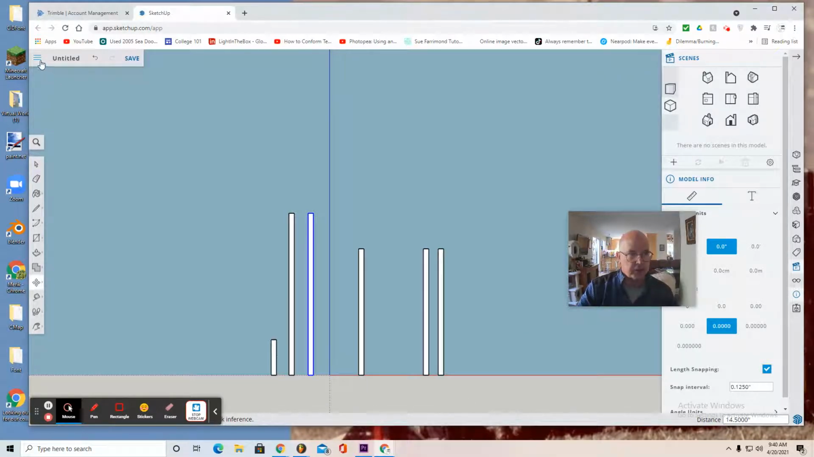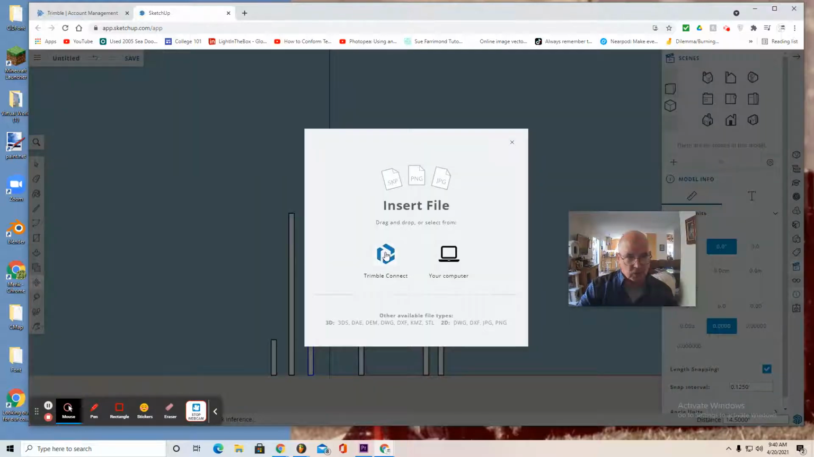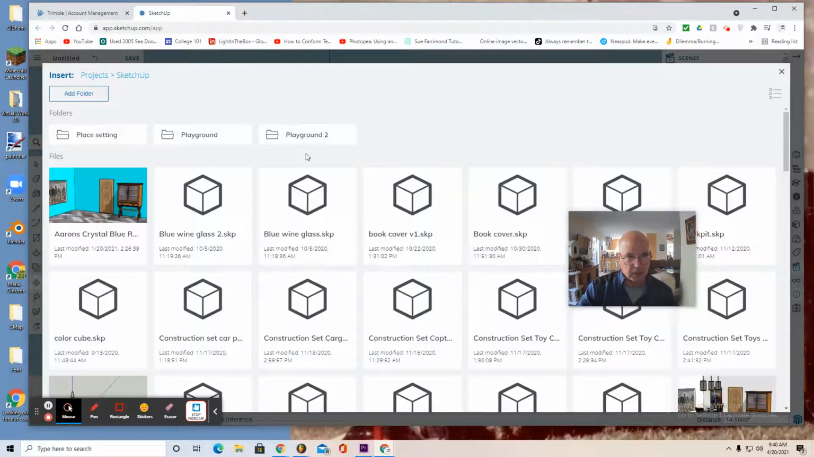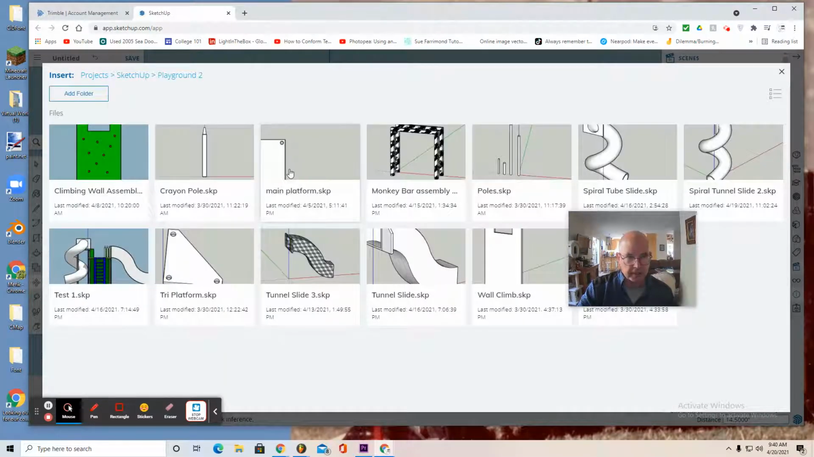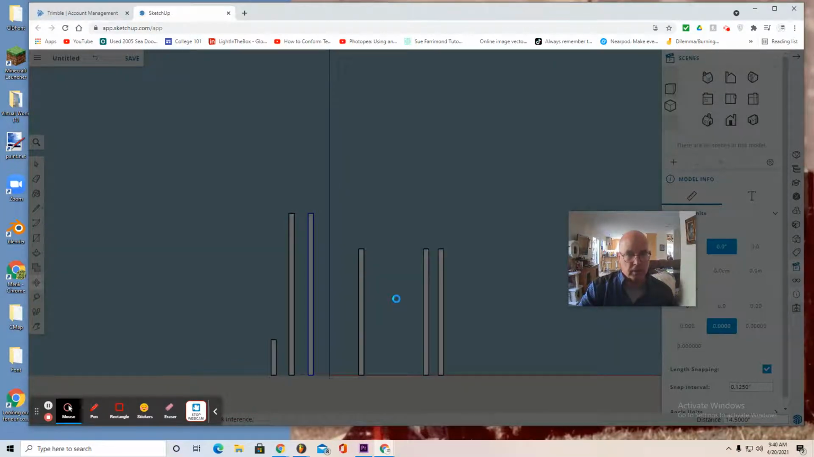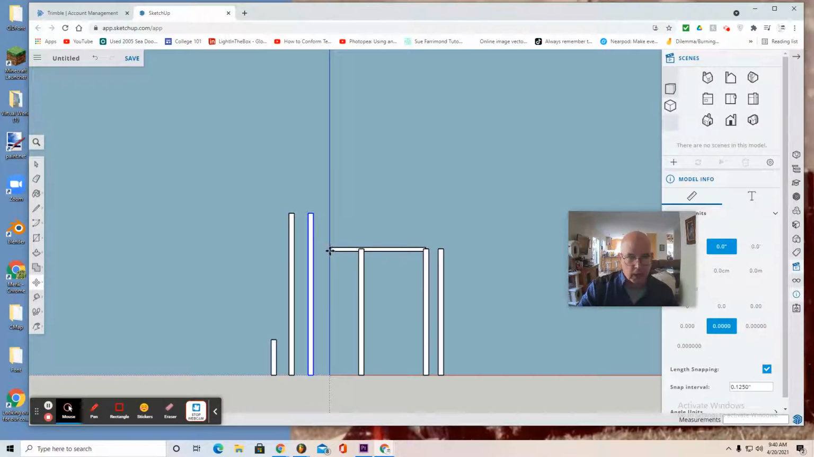Now I want you to use these lines in the upper left to insert the main platform. So select those lines, select Trimble Connect, SketchUp, Playground folder, main platform, insert as component, and place it right there at the Y or blue axis, and also right up flush at the top of the main poles. You can look at it from top view.